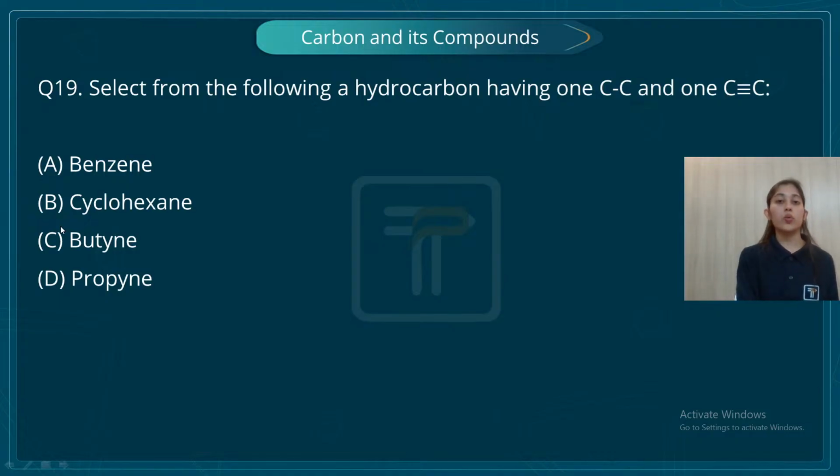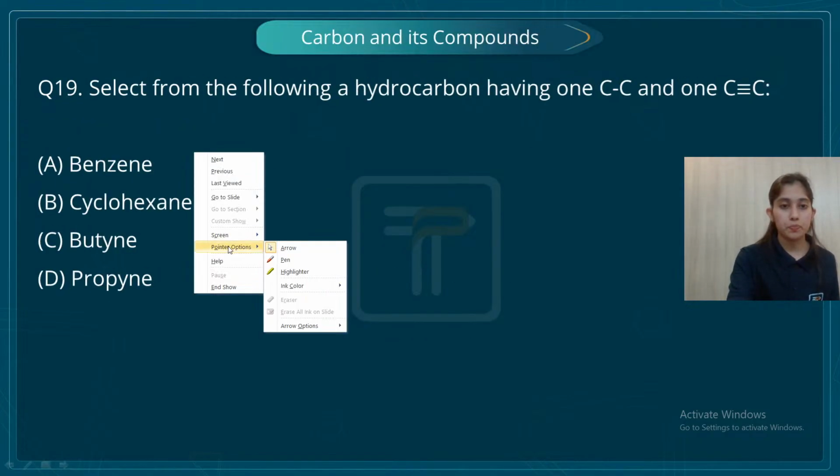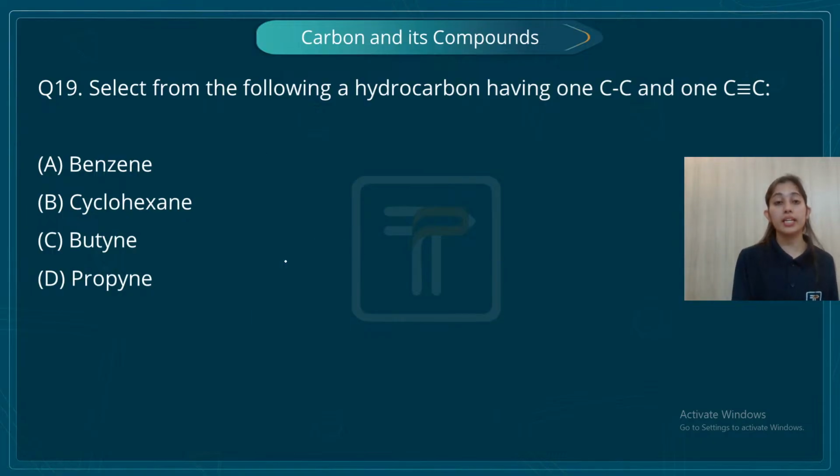Again, student, this question is from your chapter Carbon and its Compounds, and this question is pretty much easy. When I read this question, I know one single bond, one triple bond. I can do it. But here you have to keep one thing in mind. Let's check what that is. First, it's benzene. Benzene does not have a triple bond, right? So I can simply eliminate this option. Okay, give me a moment. Yes, so I can simply eliminate benzene. Similarly, I can simply eliminate cyclohexane. Now I have two options, butane and propyne.